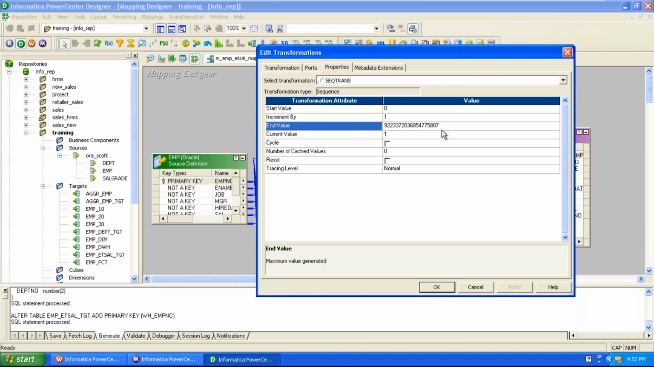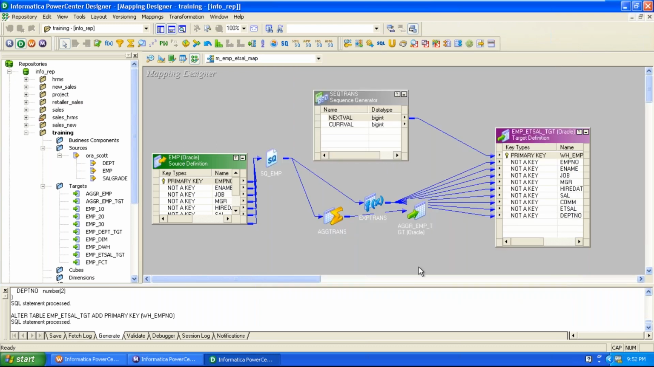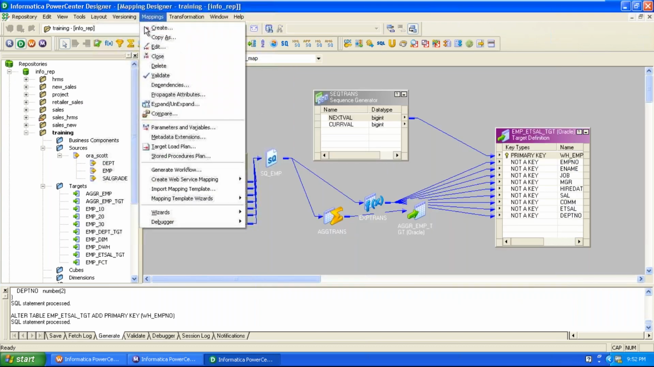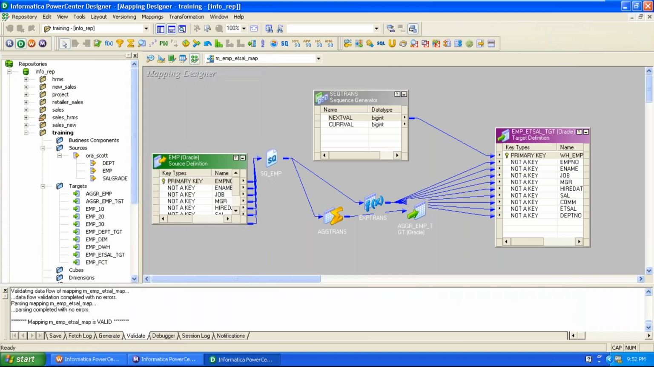Once it reaches the highest value, it is reset to 0 automatically, and then starts again from current value 1. Now, for example, if you want to start from 100, enter 100 and increment by 100. That's the requirement. Click on apply, click on next, validate, then save to the repository.